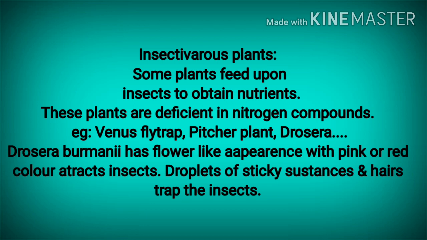Now we will see how Drosera burmanii consumes insects. Drosera burmanii has a flower-like appearance with pink or red color, and this color attracts insects towards it. Then it has droplets of sticky substance and hairs which trap the insect, and these insects further get digested in the flower.